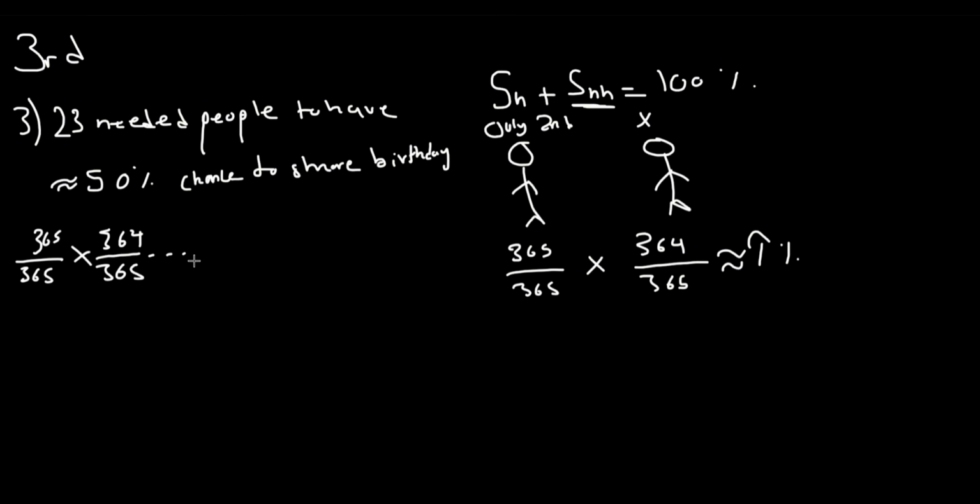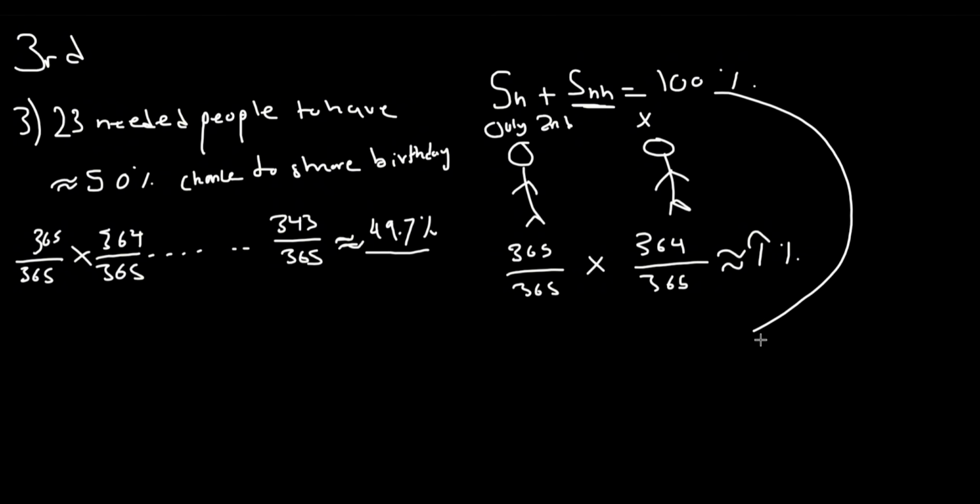364 over 365 all the way down to about, I think it's 343 over 365 equals very roughly 50%. It's actually somewhere closer to 49.7 something percent, that someone does not share a birthday. Now, how many people is this? It's just 23 people, because we can't include the initial term, which is 100%, which is just 1. So this is the probability that people don't share the same birthday.